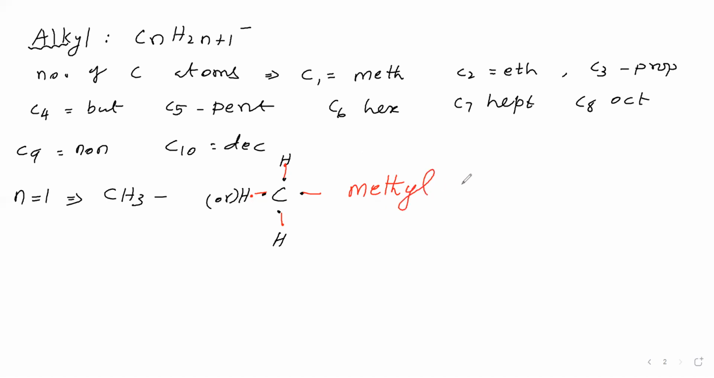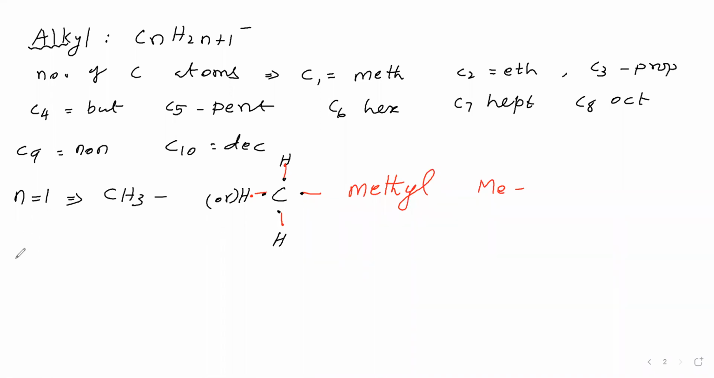This methyl we can represent in another manner. The first letter M we write in capital, the second letter e, so Me, and give the single bond. So we can write CH3, or methyl, or Me with a single bond. Like this we can write.